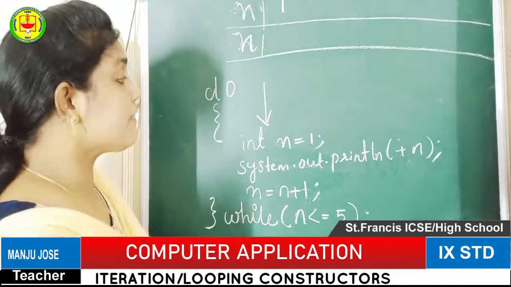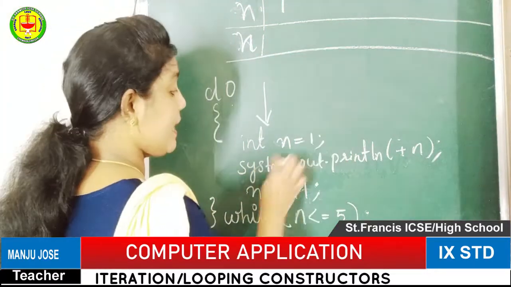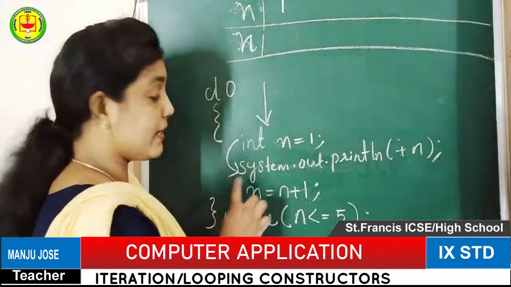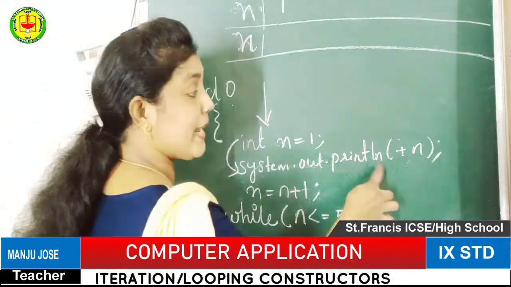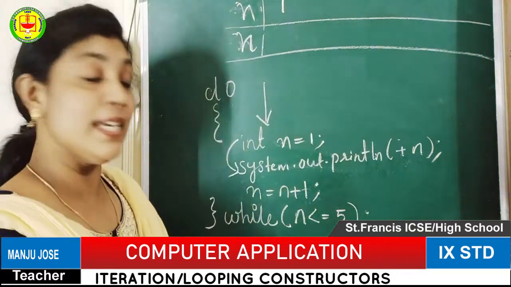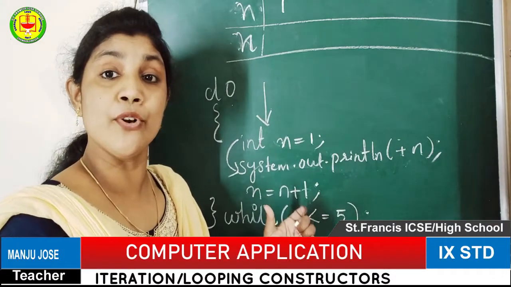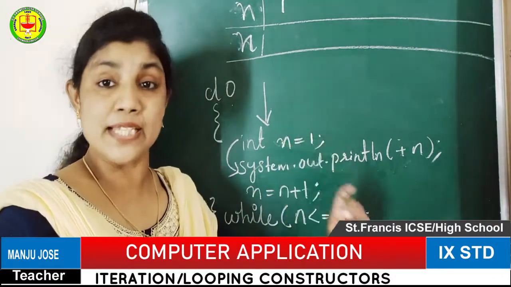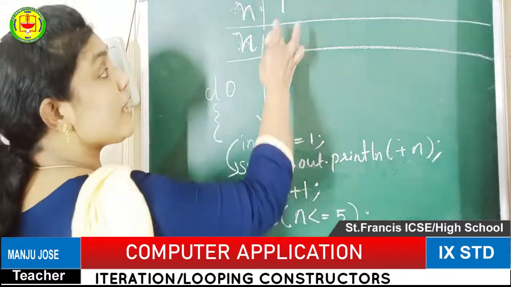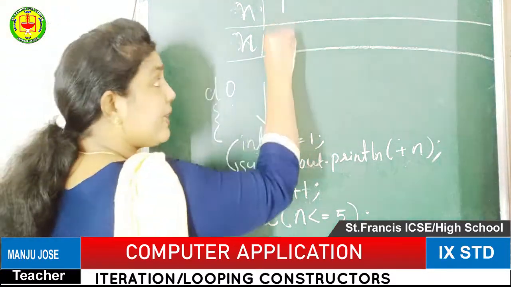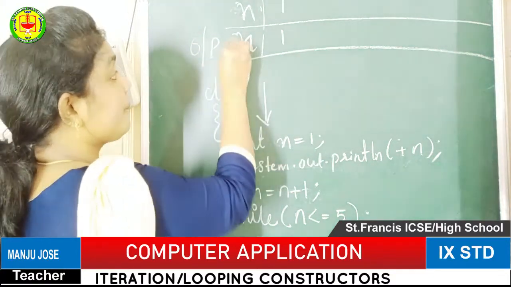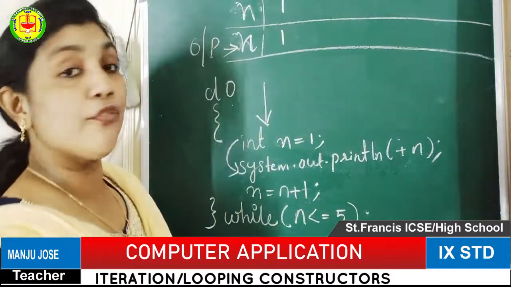The initial value of n will be 1. Okay. After initialization, they will come to the next statement, that is the printing statement, System.out.println(n). That means this output command allows the program controller to print the present value of n. So what is the present value of n? The present value of n will be 1, and that will be printed. This is the output.